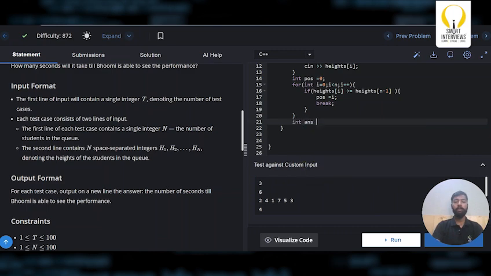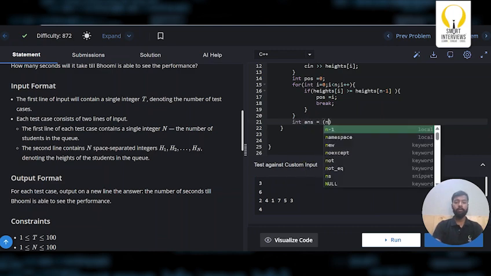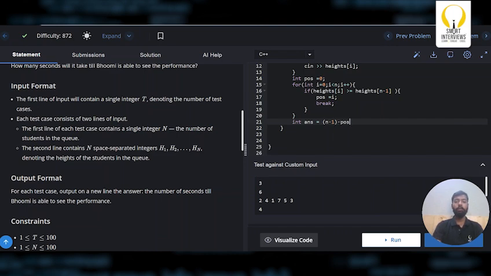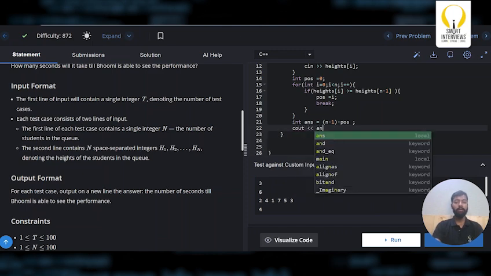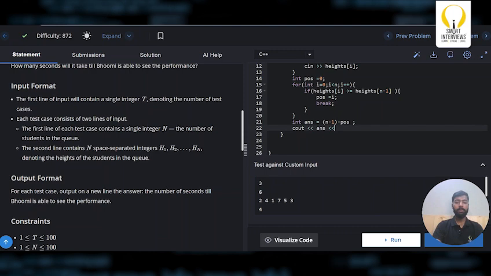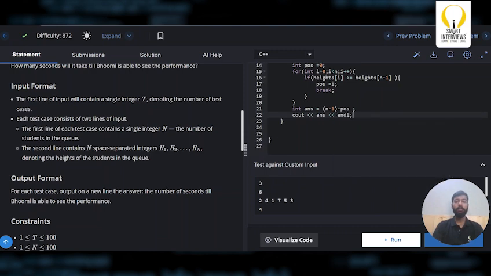What is my answer? Answer is nothing but n minus 1. Since we are moving from the n minus 1 position to position, it takes n minus 1 minus position swaps, which is nothing but the number of seconds, because each swap takes 1 second. So I'll simply print the answer and print a new line.